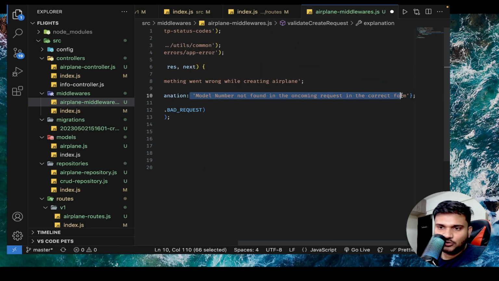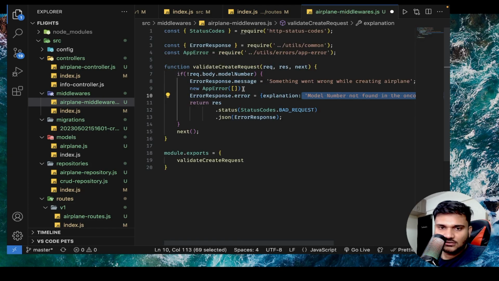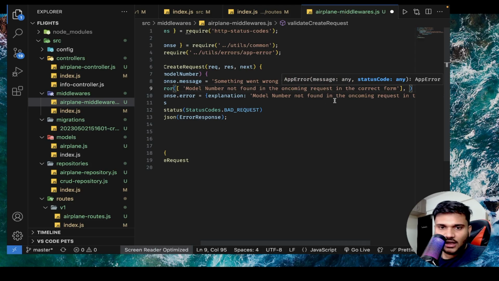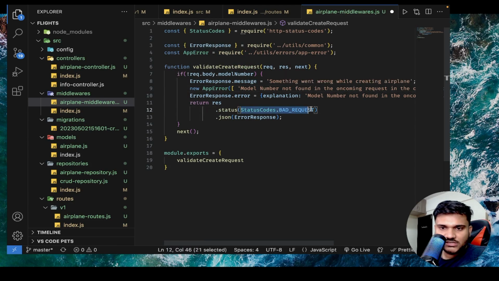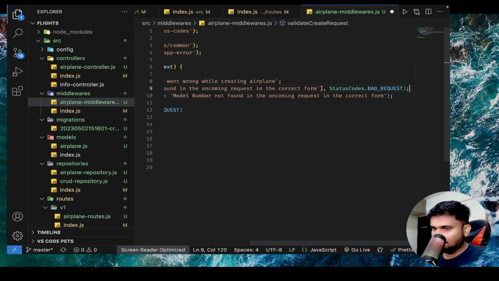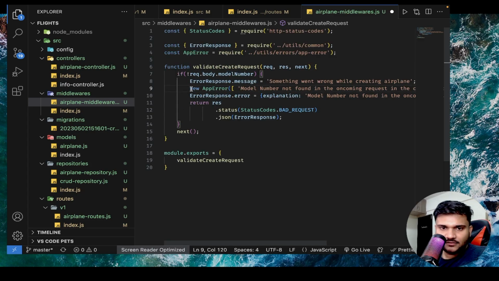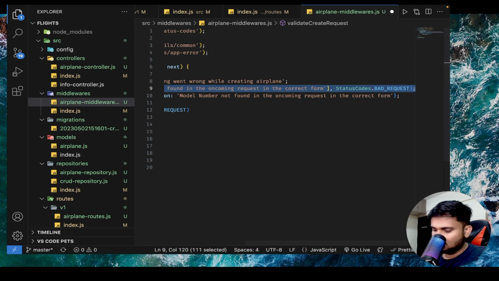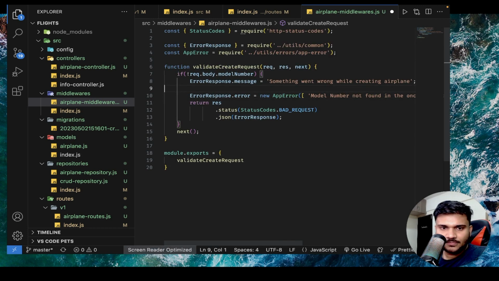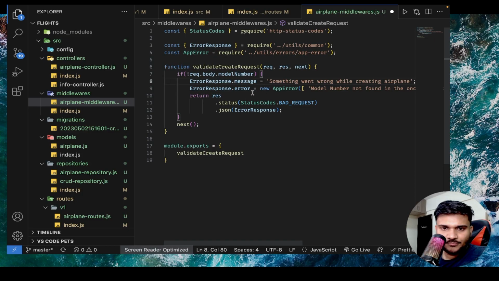This array is going to take this messaging, and we will say status code bad request. That's it. And we can actually set this here. Okay, this looks cool to me.